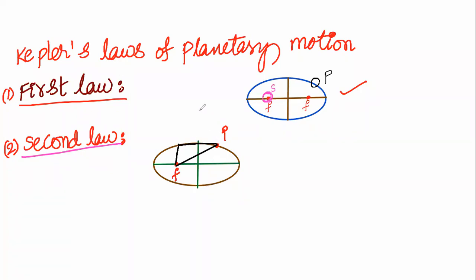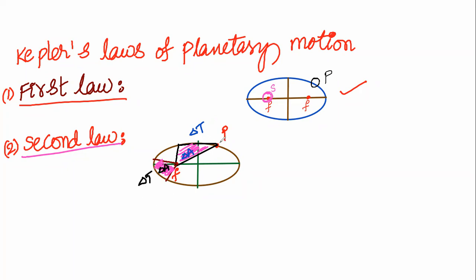Let us suppose this is the area covered by it in the time period delta t. Delta A is the area covered in the time period delta t. In delta t time period, if it covers delta A area, and again if I take the same time period, this is another position. Now delta A is the same area it will cover if the time period is the same.